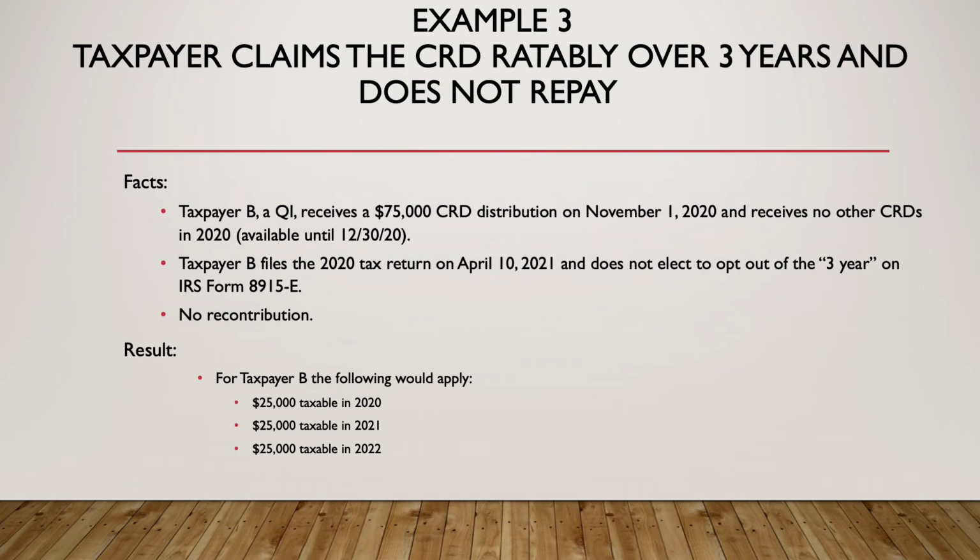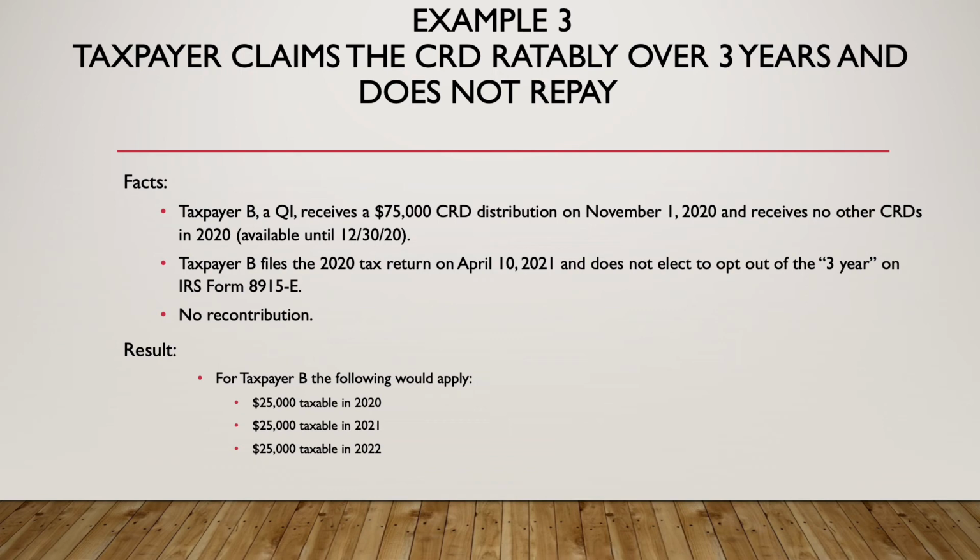Example number 3 is the participant wants to spread the tax ratably over 3 years and doesn't repay it. This is also pretty straightforward. Taxpayer B, a qualified individual, receives a $75,000 CRD on November 1st, no other CRDs.